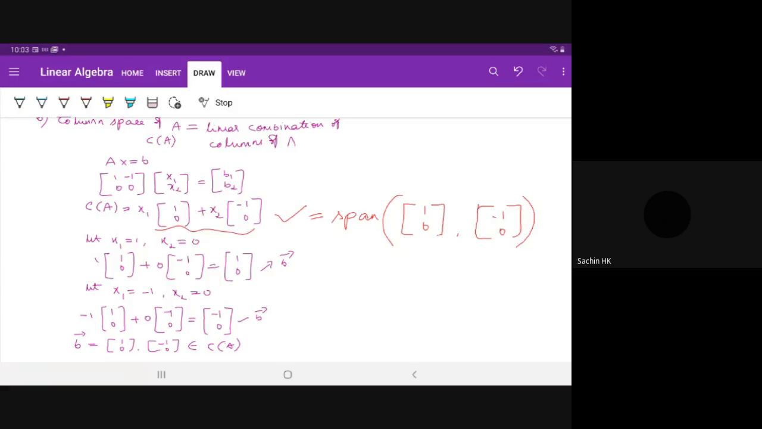So C of A, the column space of A, is equal to the linear combination of the columns of A, which can also be written as the span of the columns of A. It is one and the same. Span of A means linear combination of columns of A, okay? So thank you, I'll stop here.